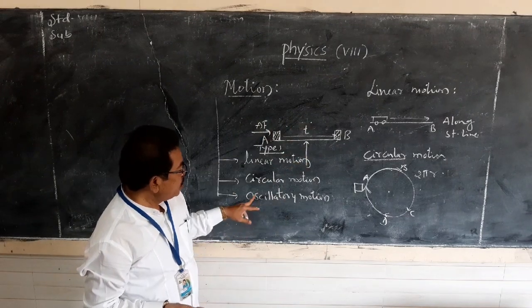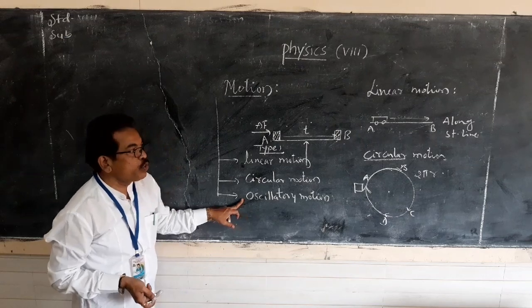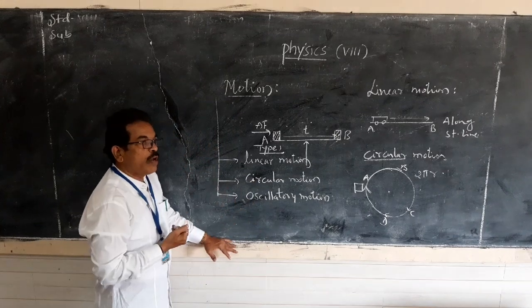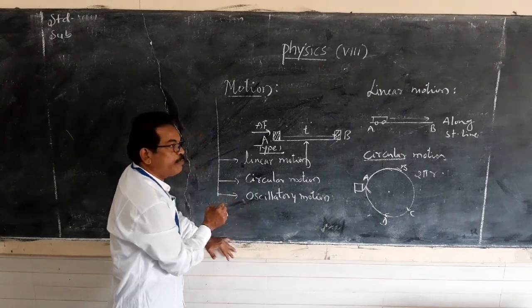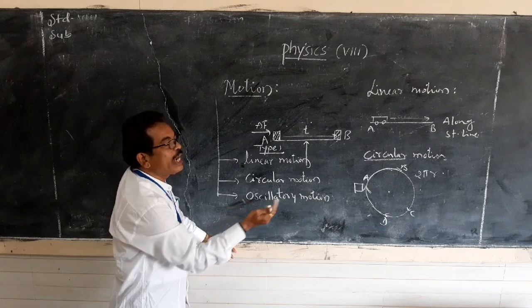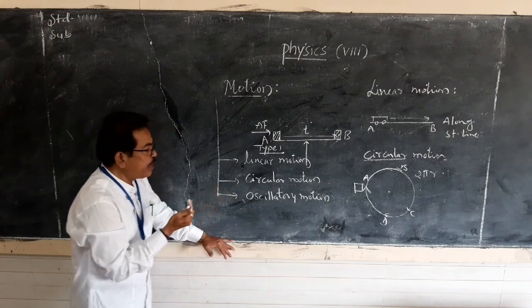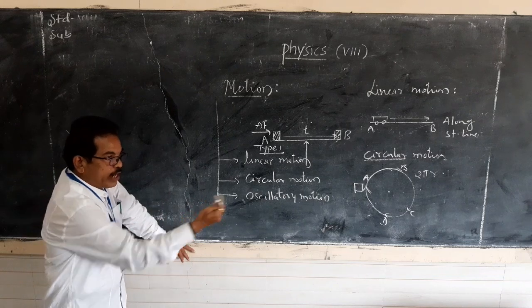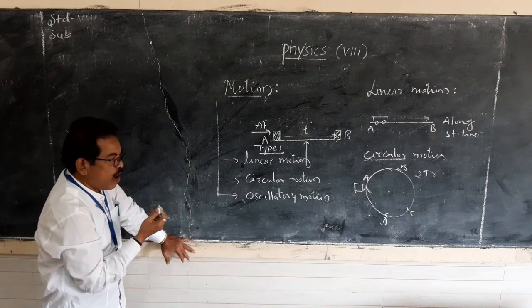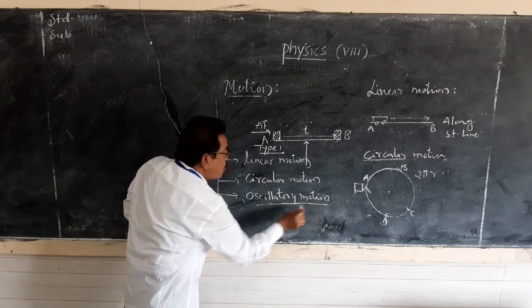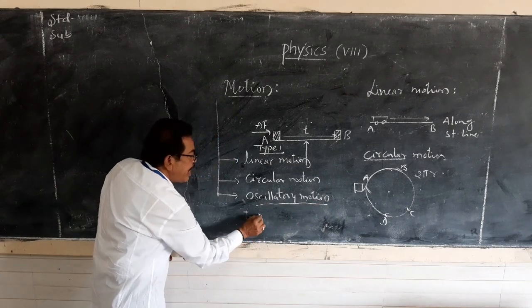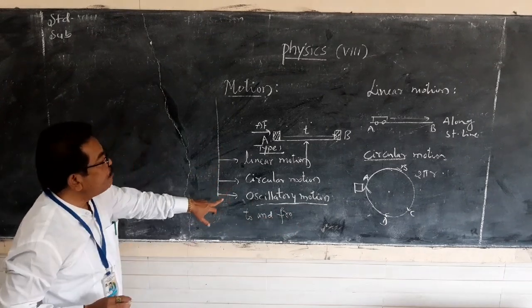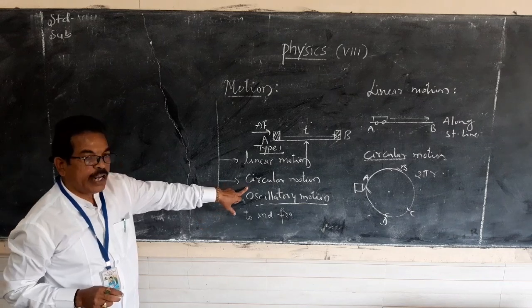Now, let us have the third one, that is oscillatory motion. Oscillatory motion is nothing but the to and fro motion of the object. To and fro motion of the object means, for example, a swing and the movement of the pendulum in the wall clock, that shows the oscillatory motion. What is that motion? To and fro. To and fro motion of the object is known as the oscillatory motion.